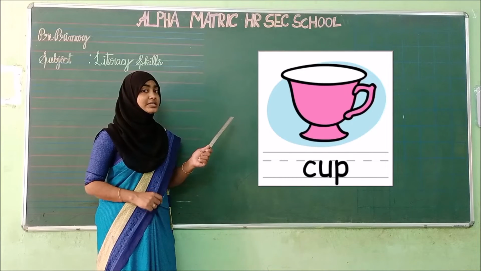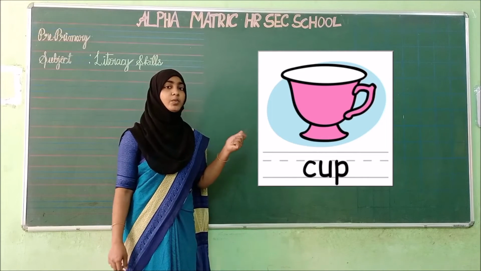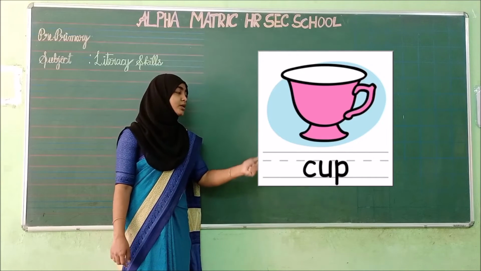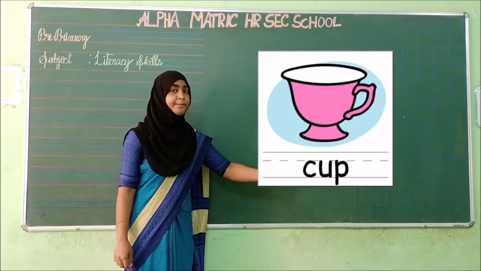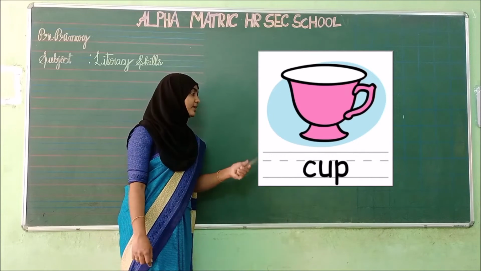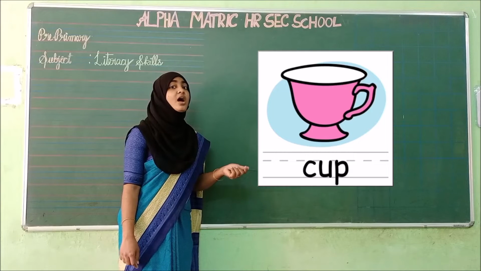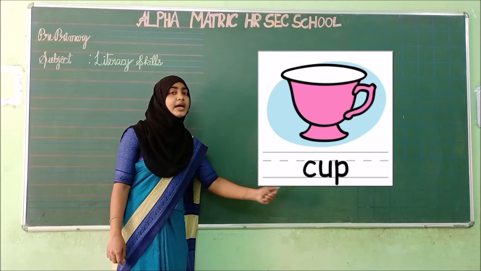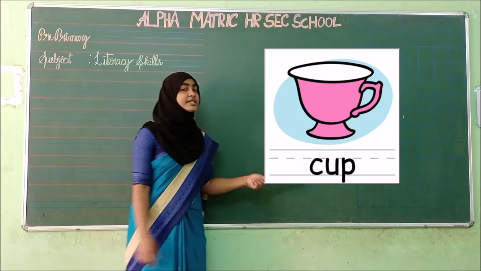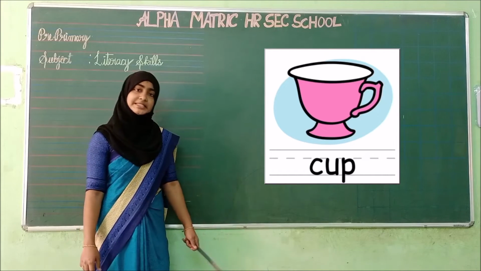See here, what is this? Cup. What is this? Cup. Teacup, coffee cup, anything it may be. What is this? Cup. See? C-U-P, cup. Okay? See? C-U-P. I am telling it U. Telling this as U. When we are pronouncing, automatically it will be changed as A. Cup. Okay children? See here children, what is this? Cup. C-U-P, cup. Okay, shall we see the next example?